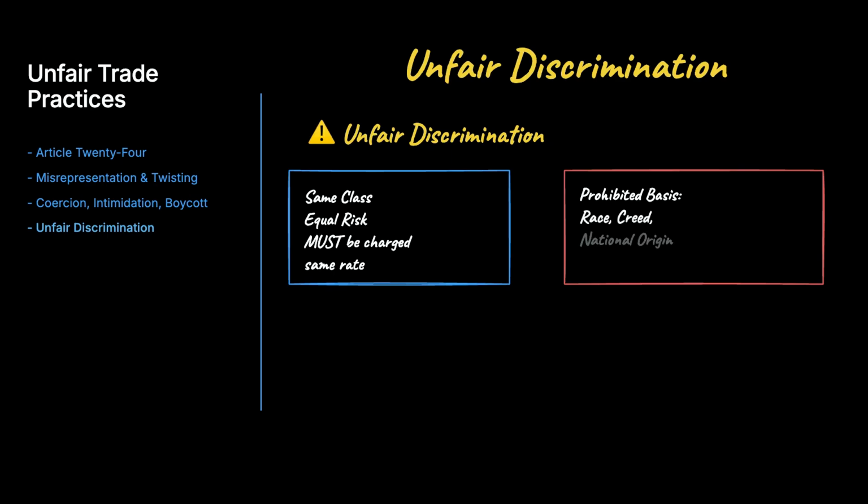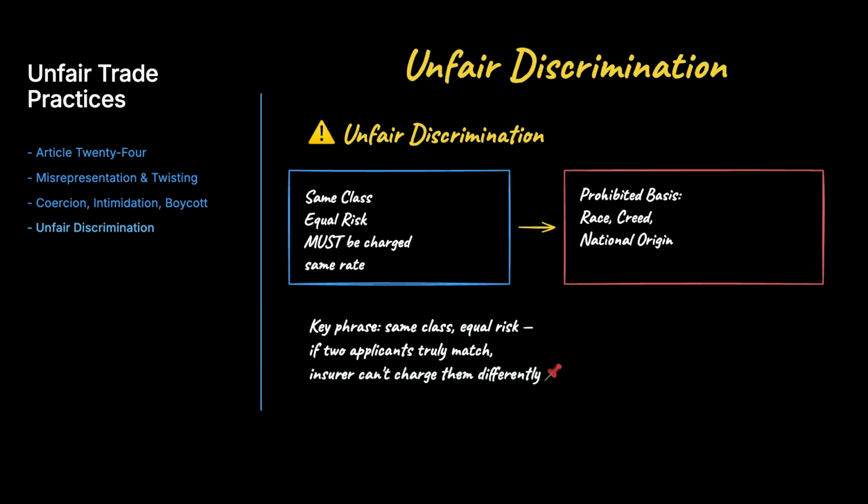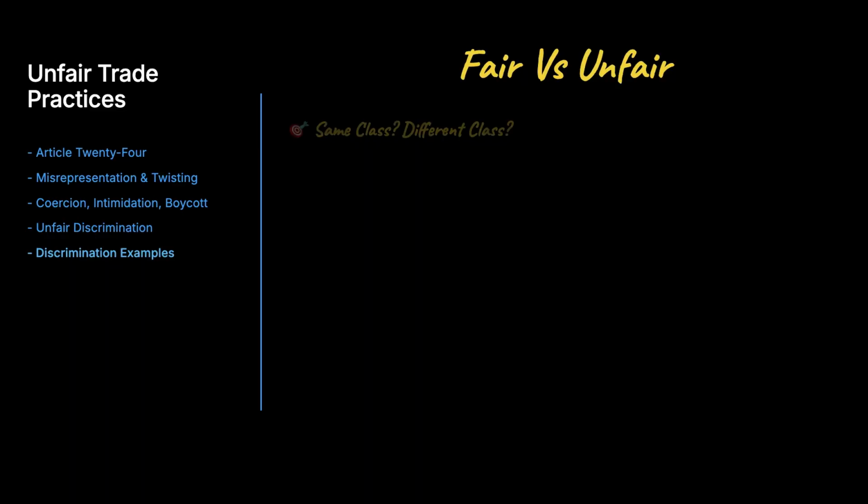Unfair discrimination means treating people in the same class and equal risk differently or using a prohibited basis like race, creed, or national origin. The key phrase is same class, equal risk. If two applicants truly sit in one risk class, the insurer can't charge them differently. Let me make that concrete.